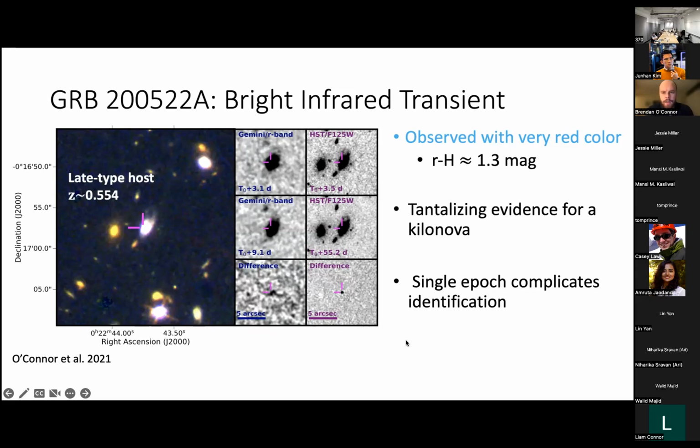This is very red for a typical short GRB afterglow. And when we see something red, we think it could be a kilonova. So we have to look in more detail and do some modeling to determine whether or not this could be a kilonova contribution on top of the typical short GRB afterglow. But the fact that we only have one epoch of detection in the optical at about 3.1 and 3.5 days really complicates this for us.